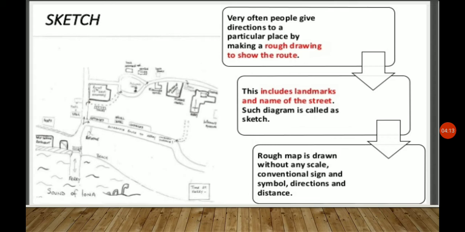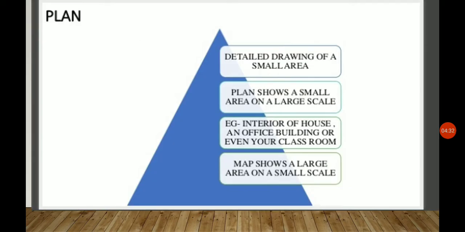And a rough map, that means a rough sketch, is drawn without any scale, conventional signs and symbols, direction and distance. So we have discussed what things are not needed in a sketch or a rough map. Moving to the plan, that means in a plan we show accurate details of a smaller area. That means a detailed drawing of a smaller area is seen in the plan, and a plan shows a small area on a large scale.